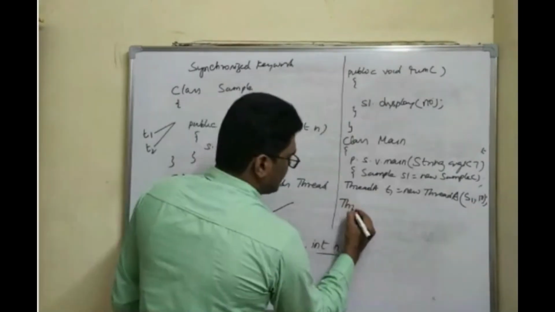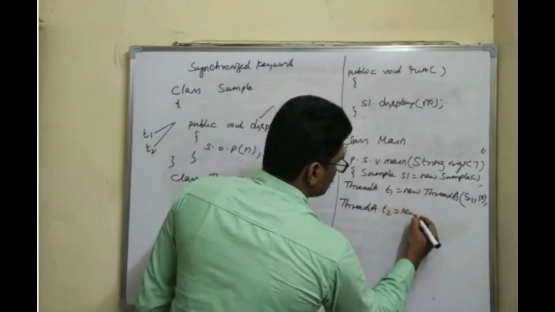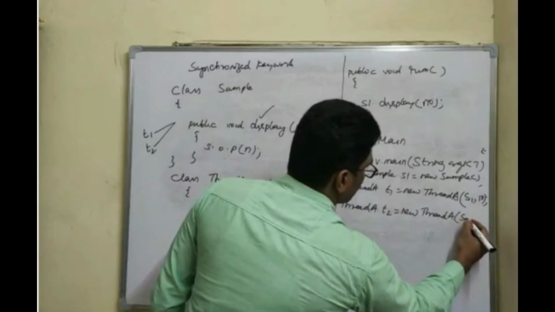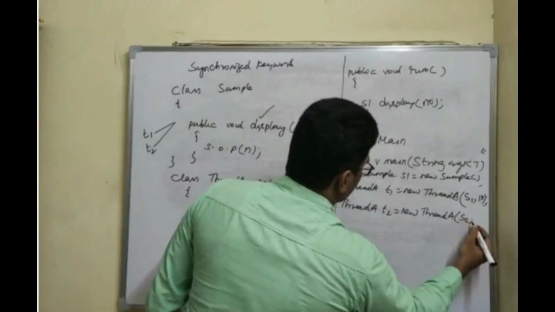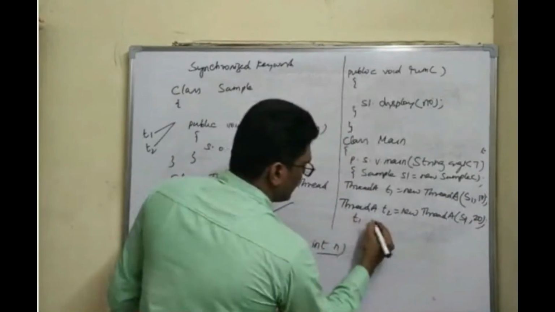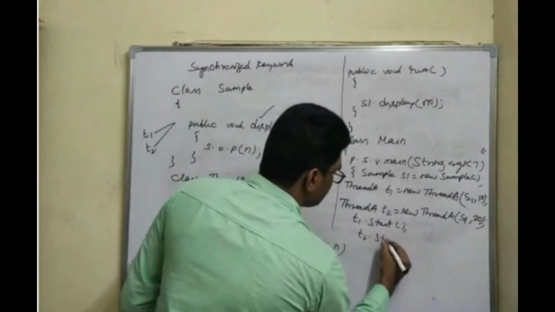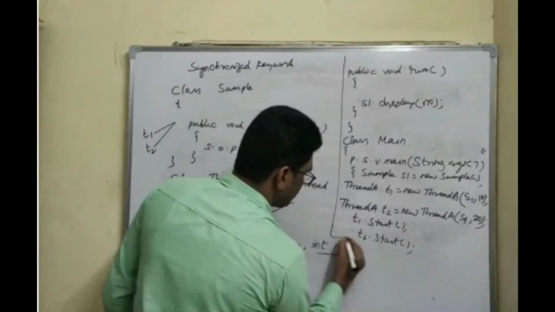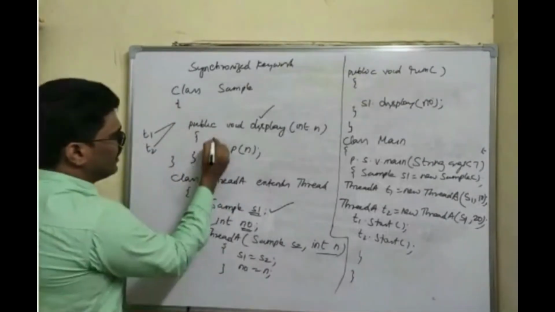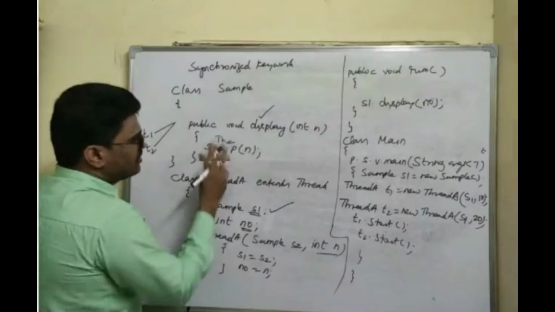Similarly, I create another object, ThreadA t2 is equal to new ThreadA, with s1 only, s1 comma 20 is the value that I am passing. Now I call t1.start and t2.start. If you want any delay here, you can write Thread.sleep and you can call this method.